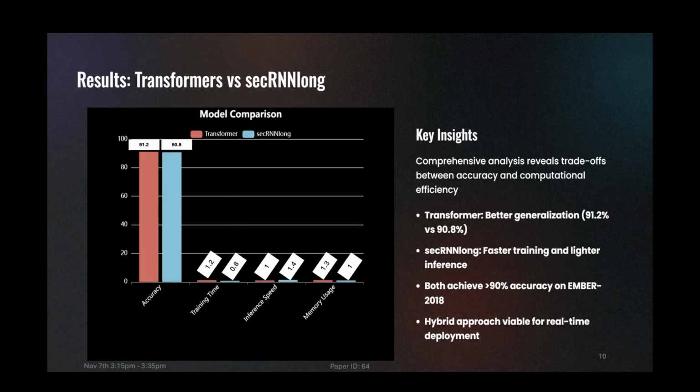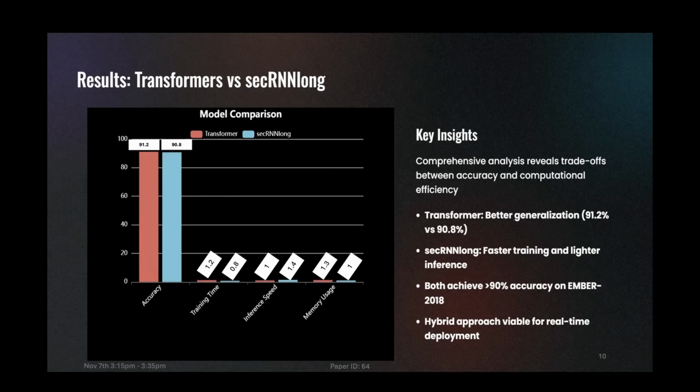And you can see the training time for secRNNlong is only 0.8, which is faster than the transformers. You can also see the inference speed of transformers is lower than secRNNlong. So inference is good in secRNNlong, and memory usage is good in secRNNlong, which uses only 1, while transformers use 1.3. And overall, I wish to conclude that transformers have better generalization.